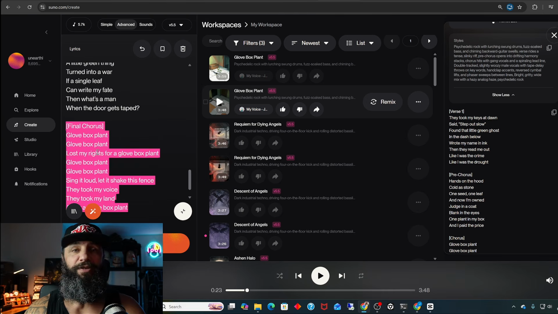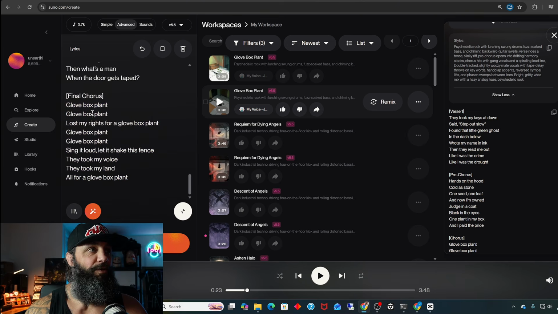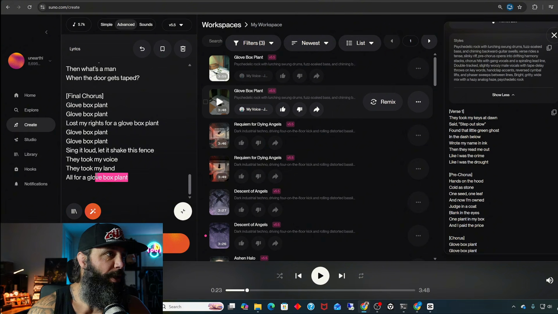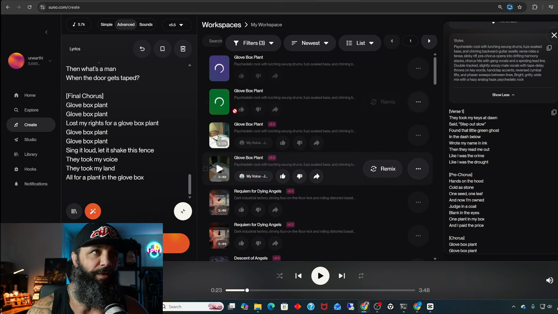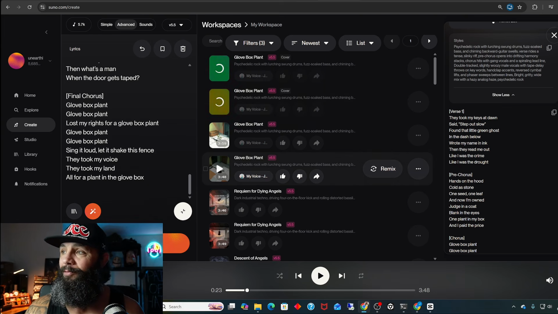You know what? I'm going to leave this final chorus a little different, so it just sounds trippier. Like, oh, the lyrics are different. What the? And then we'll change this one, all for a plant in a glove box. And now it's different than the rest of the choruses. It's an example of simple little things to do with your music just to make it different. Now we'll generate that. And it's going to be 10 times the banger of the last one, at least in my mind. We'll be back in just a second.